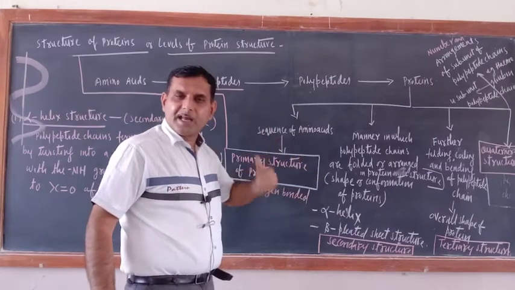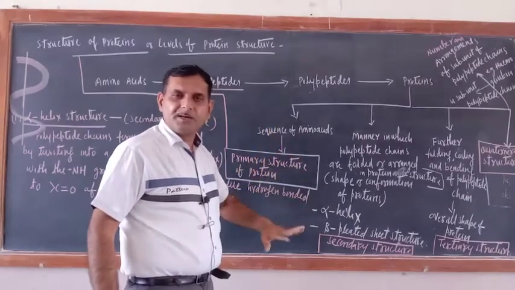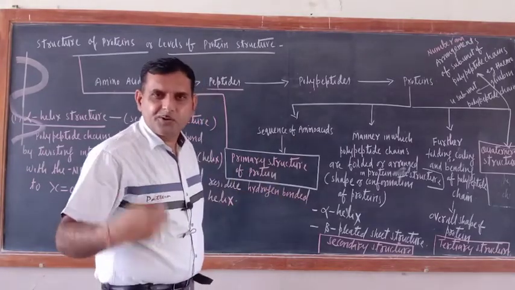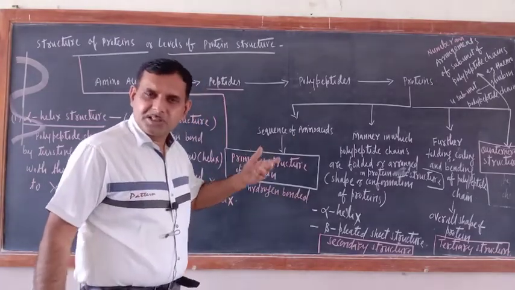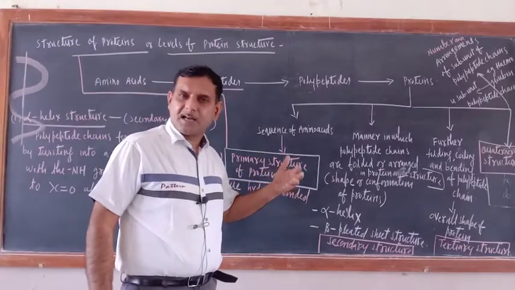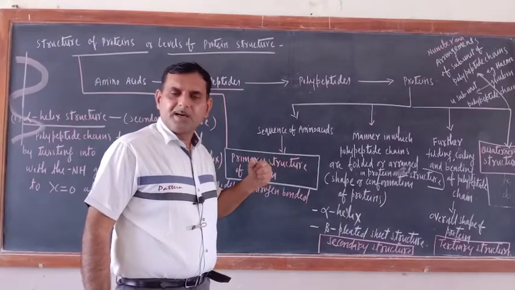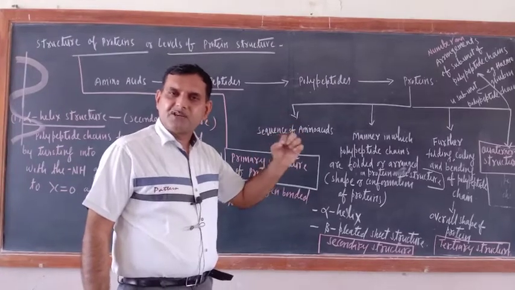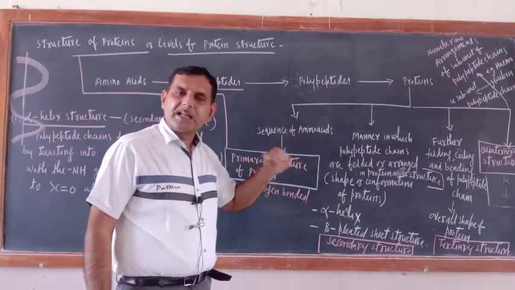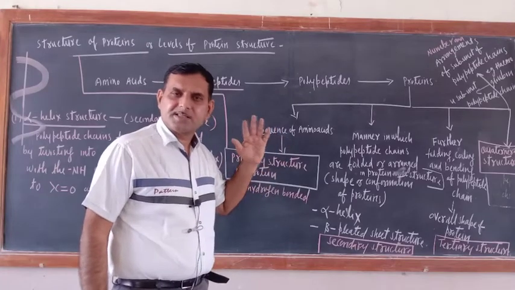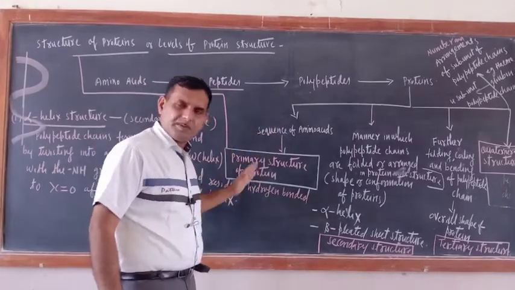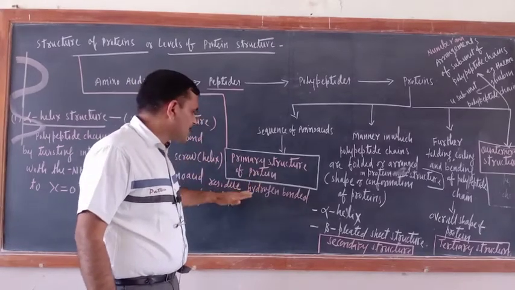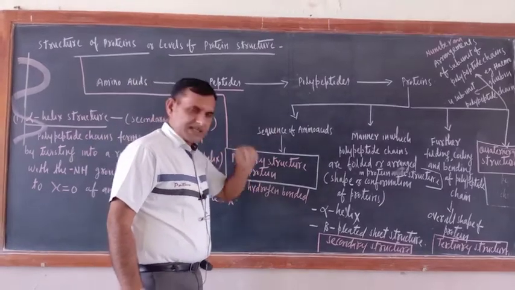The oxygen carrying capacity of hemoglobin will be reduced and you will become weak, because the supply of oxygen won't be there in your body. Who is carrying the oxygen in your body to different parts of the body? Hemoglobin only. Now one amino acid sequence is disturbed, means the entire thing will be disturbed and you will fall sick. The best example is the sequence of amino acids in hemoglobin. So in the primary structure, we have to study the sequence of amino acids.